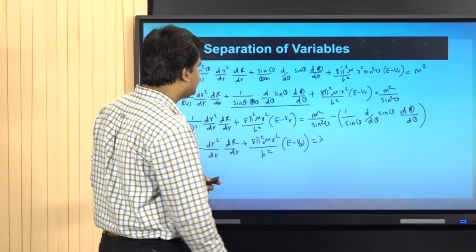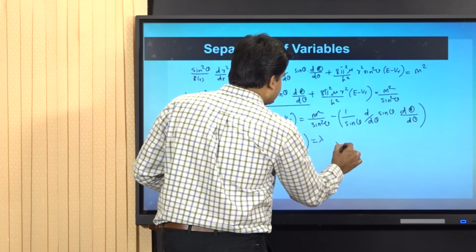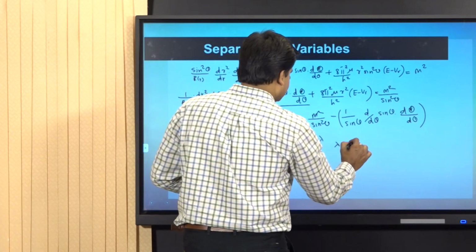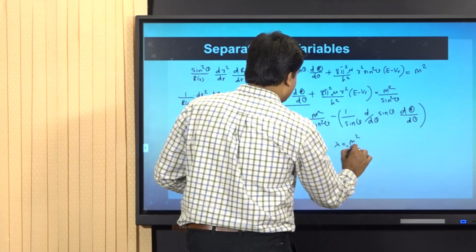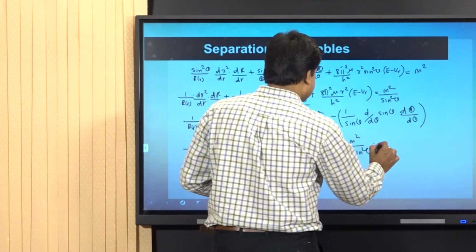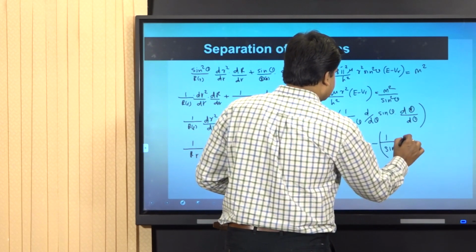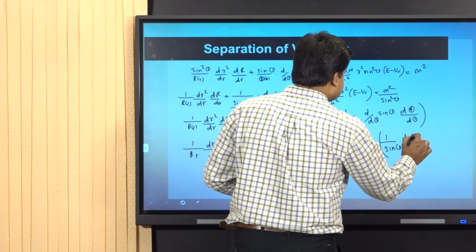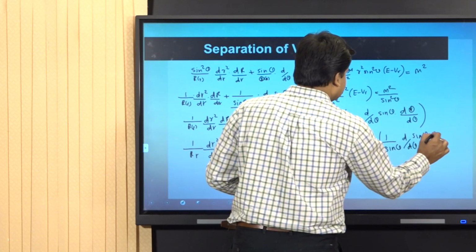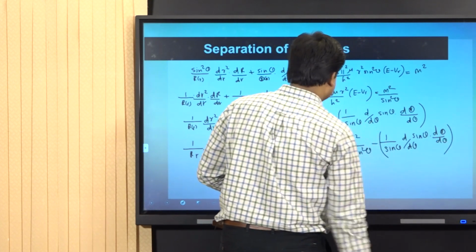And also I got lambda equal to m squared by sin squared theta minus 1 by sin theta d by d theta sin theta into d theta by d theta.